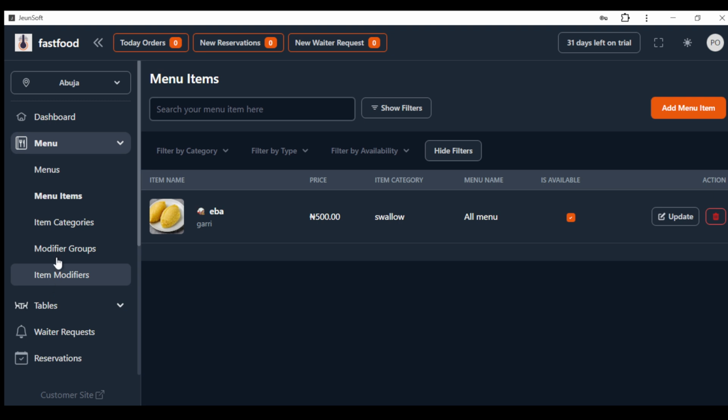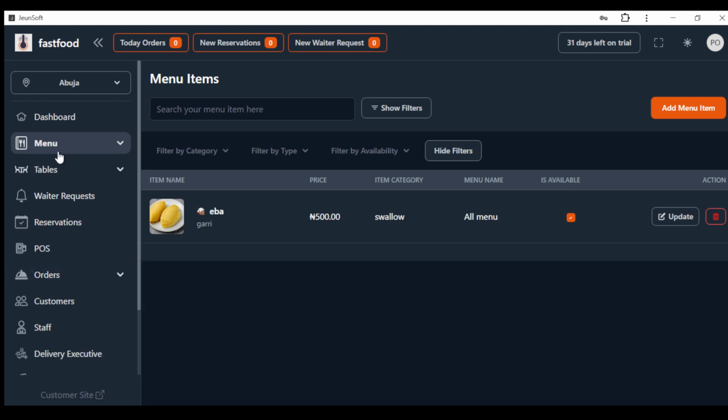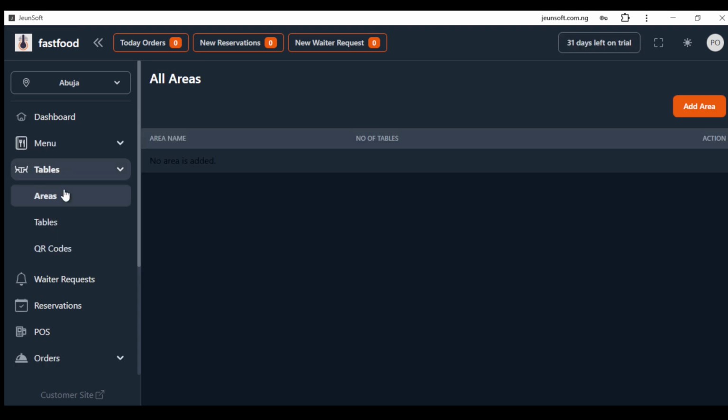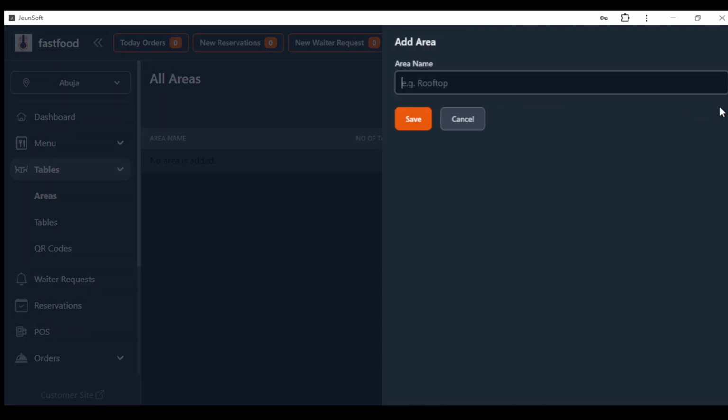So let's go to table. Now for table, you have 3 subcategories under table. We have areas, we have table, and we have QR code. Now let's click on area first. Now, as I have said in the last video, I will repeat it again. Some restaurants might have maybe the lounge area, the bar area, and other areas. But let's assume for this restaurant we have only one area, or maybe 2 areas, depending.